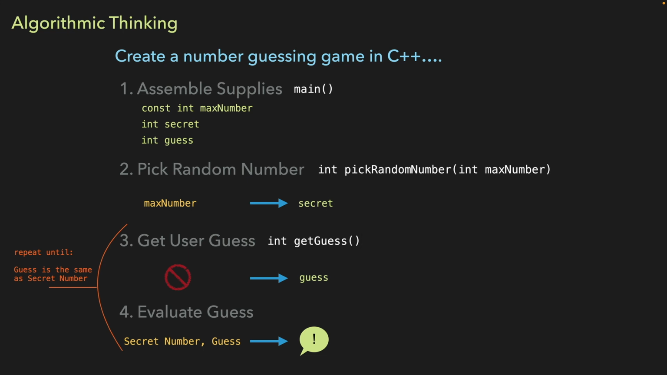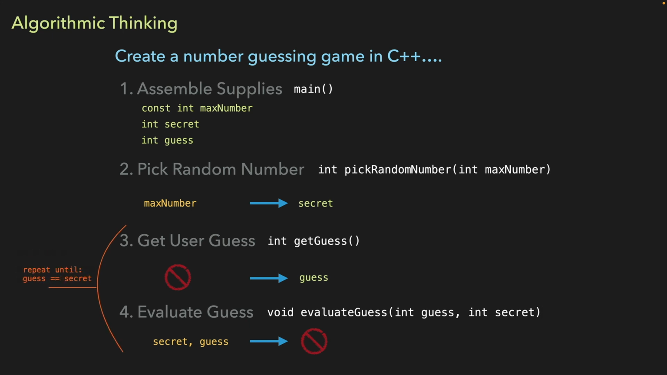Our fourth step, we need to know the secret number and the guess, which we have variables for. Since this step doesn't return a value, it just tells the user something, we're not going to have an actual output value. So our function signature will be evaluate guess, taking a parameter of guess and secret, and with a return type of void, which means we're not returning anything. And then finally, our loop says we're going to repeat until guess is the same as secret number, which in our context is repeating until guess is equal to secret.